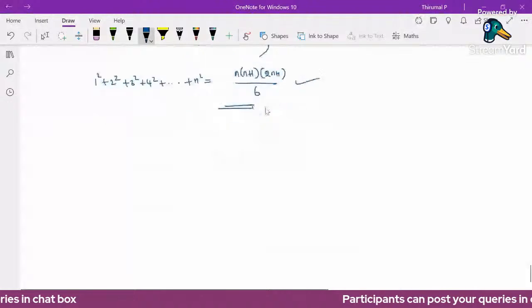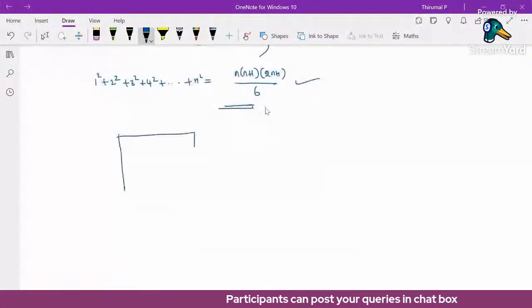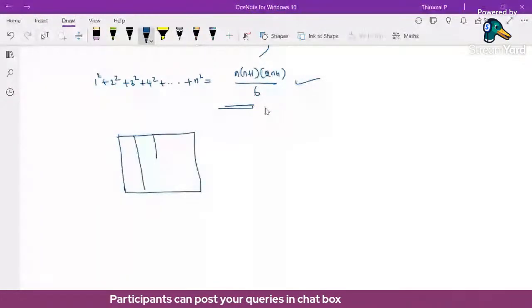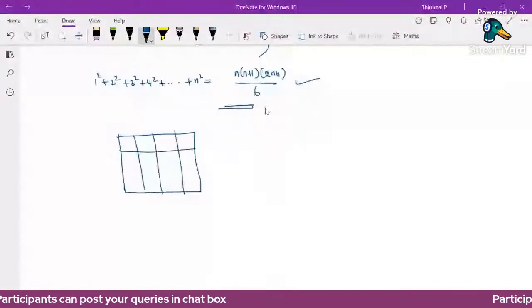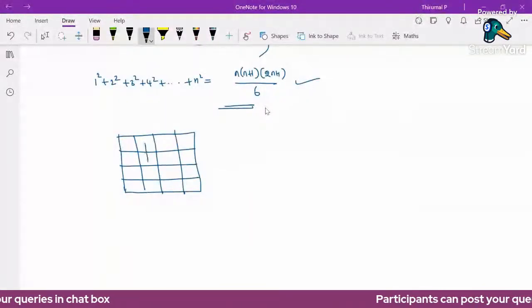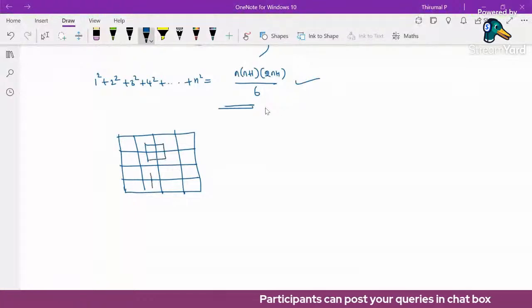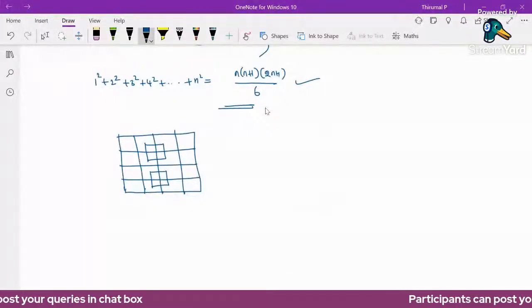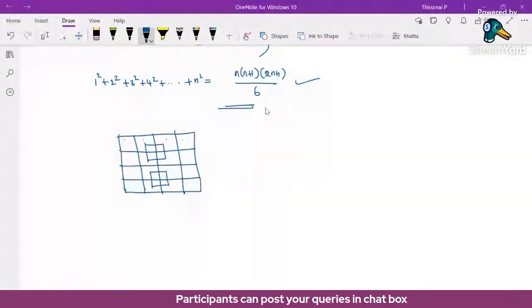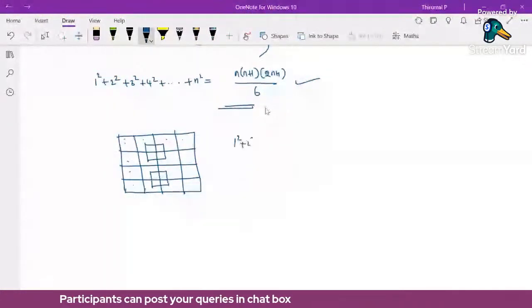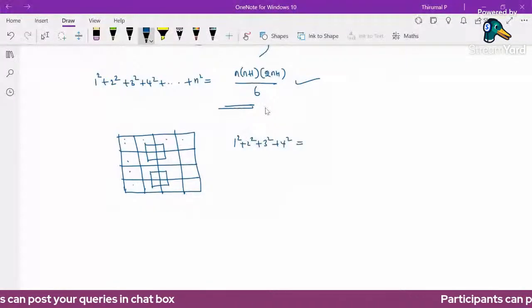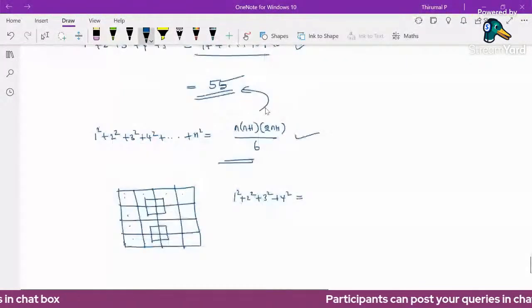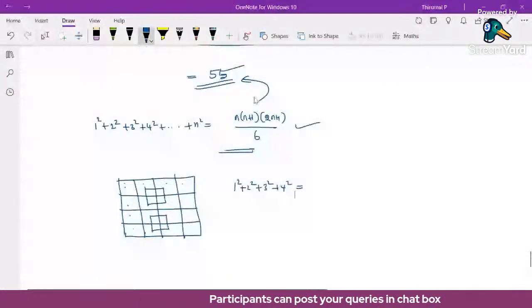Suppose they give some different objects. Sometimes they will give this type of image, which you will see in some forwarded messages many times. How do we find the number of squares in this image? First find these numbers: 1, 2, 3, 4, and again 1, 2, 3, 4. So the number of squares is 1 square plus 2 square plus 3 square plus 4 square. This will give the answer 30. So the number of squares here is 30.